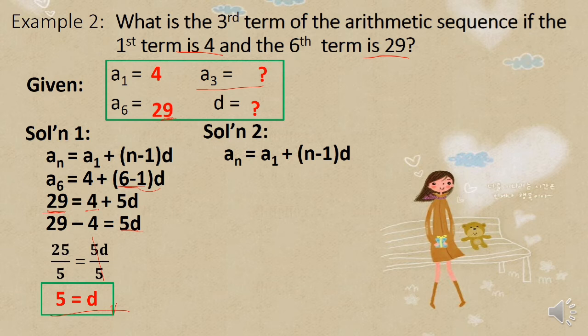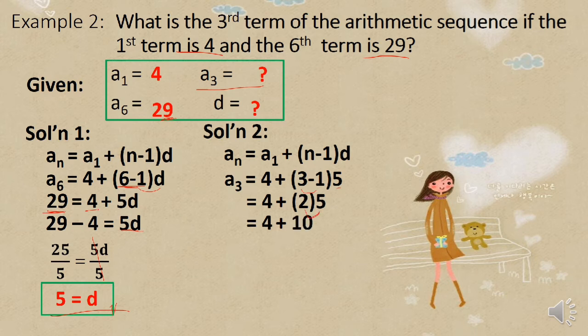So, still, the same formula will be used. And then, a sub 3. First term is 4. N is 3 minus 1. And our common difference is 5. Then, 3 minus 1 is 2. Okay, 2 times 5, that's 10. 10 plus 4 is 14. Okay, therefore, a sub 3 or the third term is 14.